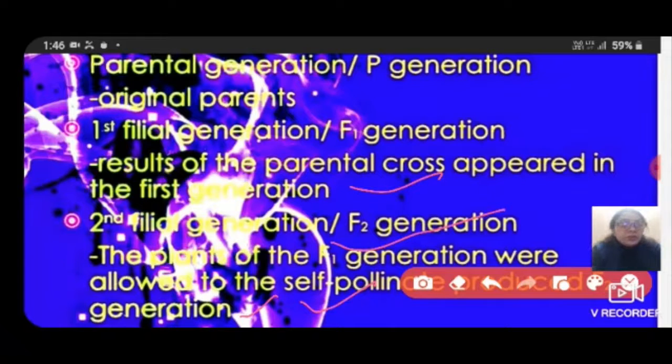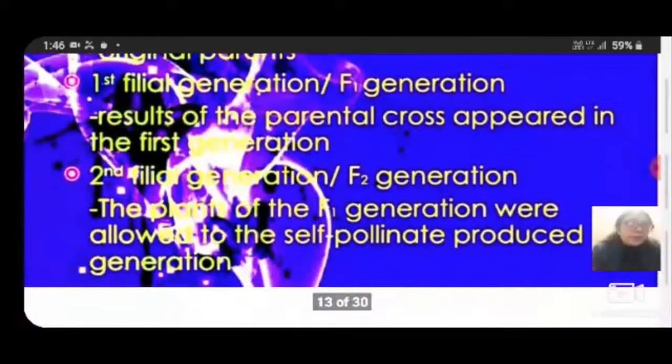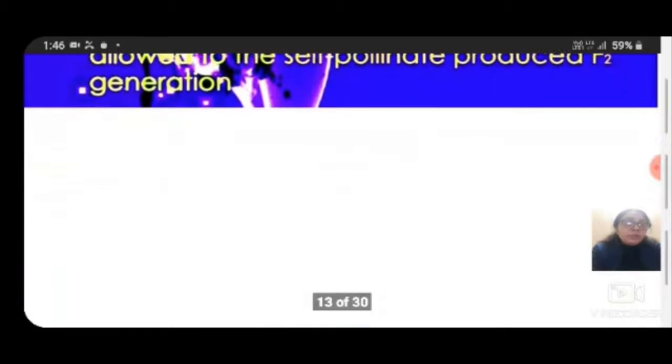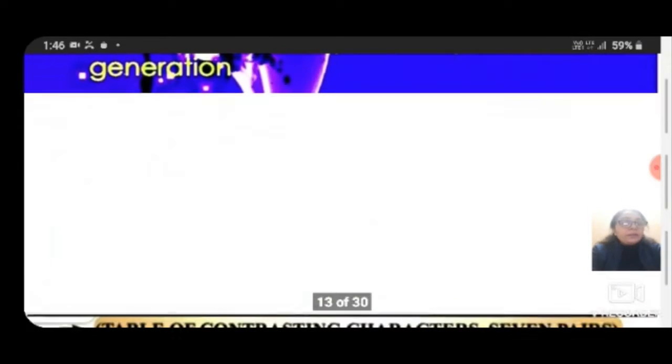So students, the terms he used here are self-pollination and cross-pollination. The meaning of self-pollination is that in the same plant, the flower has the anther in which the pollen grains are present and the stigma, the female part, and he allowed them to cross within the same plant. That is self-pollination.